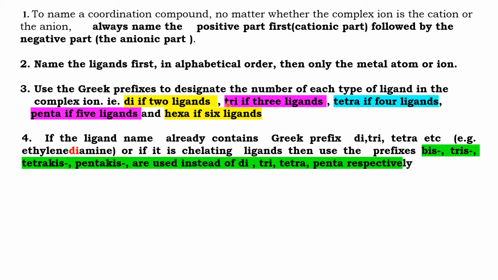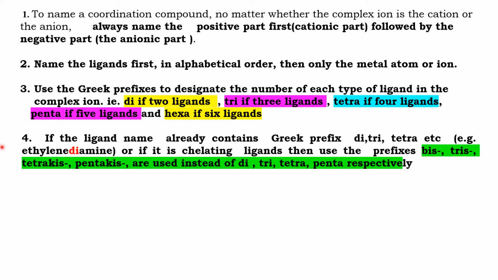If it contains three ligands, then we use the term tri. If there are four ligands of the same type, tetra. Five ligands, penta. Six ligands, hexa. For example, if a particular coordination compound contains 6 CN minus ions as the ligand, then we name it hexacyano.